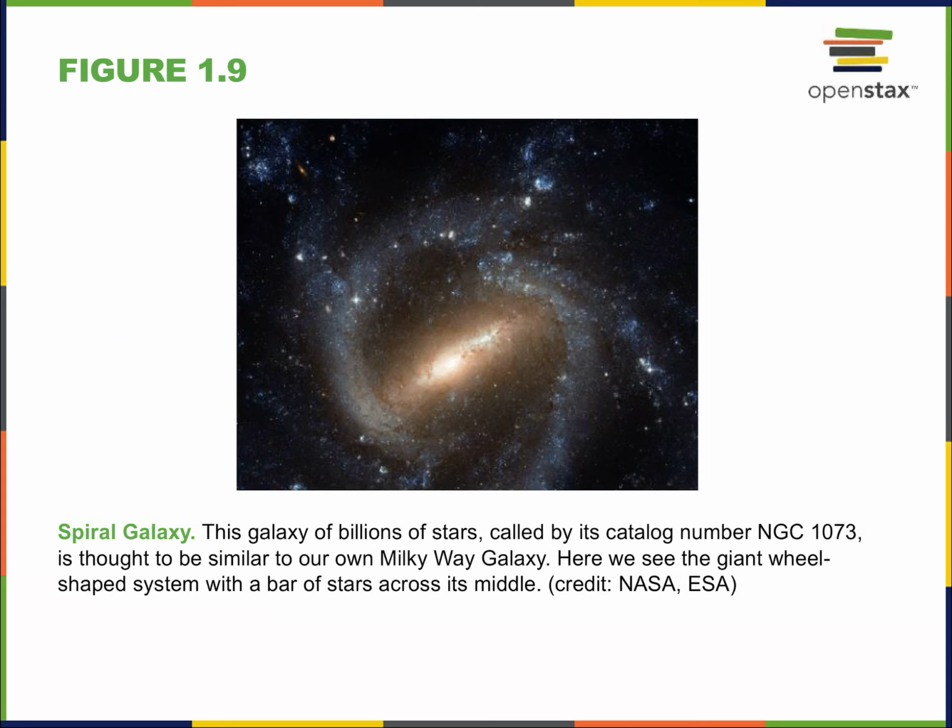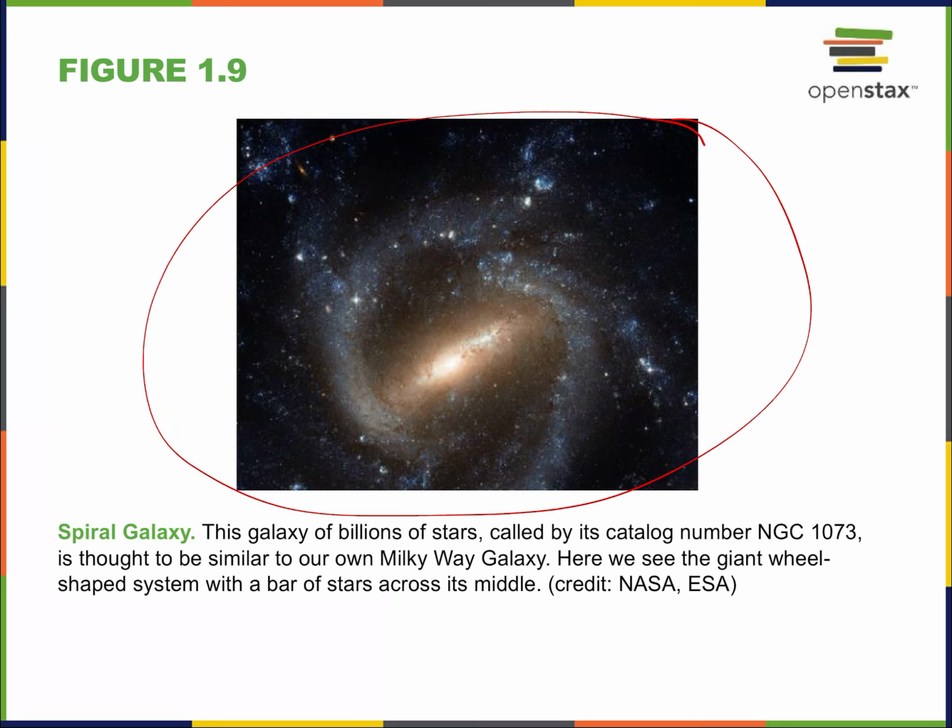All right, here we have a spiral galaxy. This is what our galaxy would look like if we could look at our galaxy, but that's something that we'll never be able to do because the distances are unbelievably large. But if we could get a view of our galaxy from above, it would look a lot like this. This galaxy of billions of stars has a catalog number, so it doesn't have much of an official name.